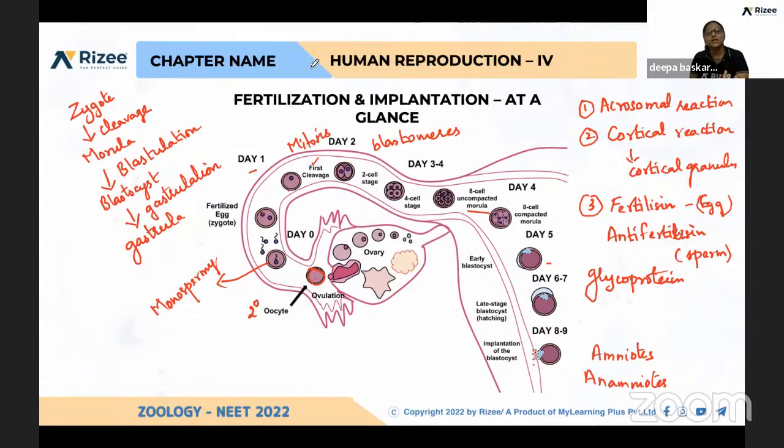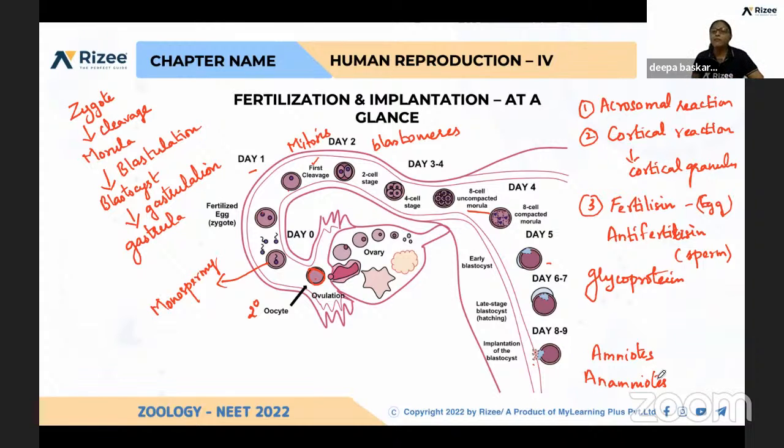But if you take a chick, they are laying a fertilized egg. And that zygote, which is developing into a chick, utilizes only the nutrients present in the egg yolk. But in ovoviviparous, there is no formation of placenta. The egg is present inside the female body only, but there is no formation of placenta.